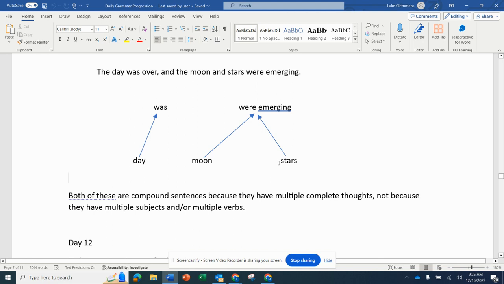Okay, so one thought over here, another thought over here. Both of these are compound sentences because they have multiple complete thoughts, not because they have multiple subjects and multiple verbs. Again, a simple sentence can have multiple subjects and multiple verbs. But if all of the subjects are sharing all of the verbs, it's a simple sentence.